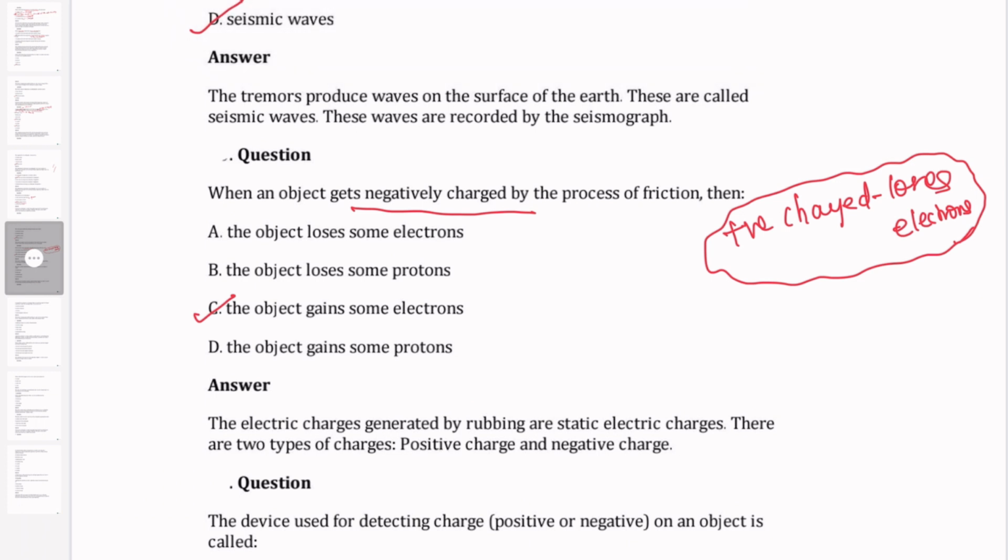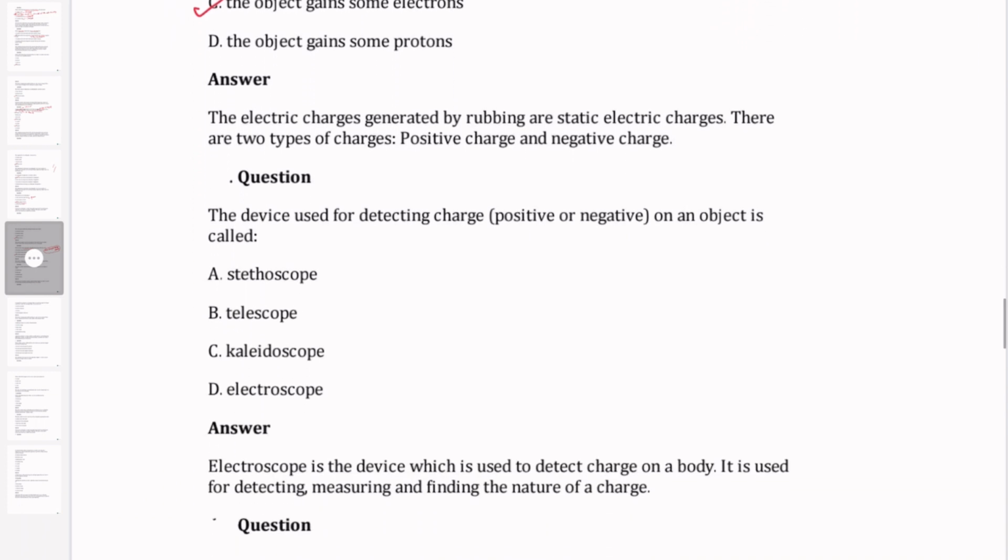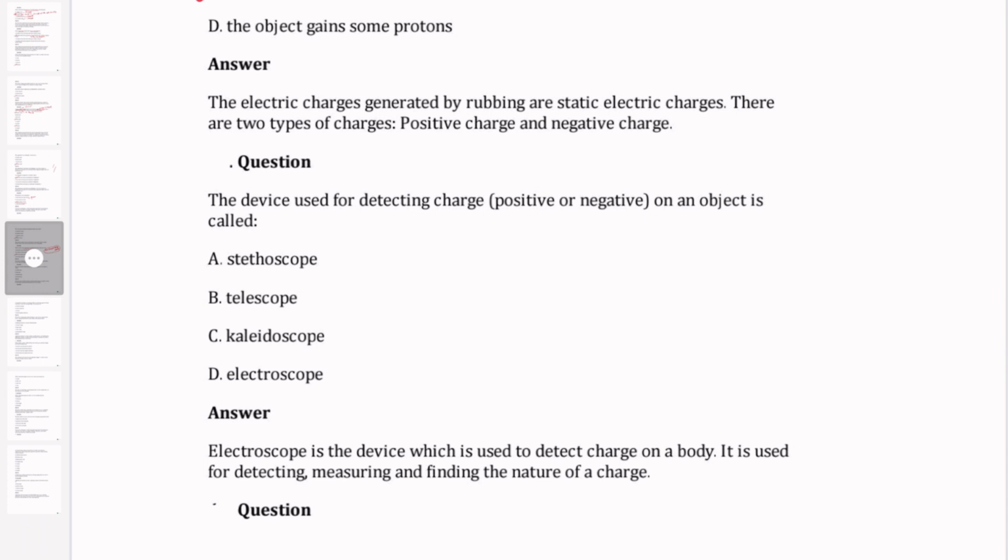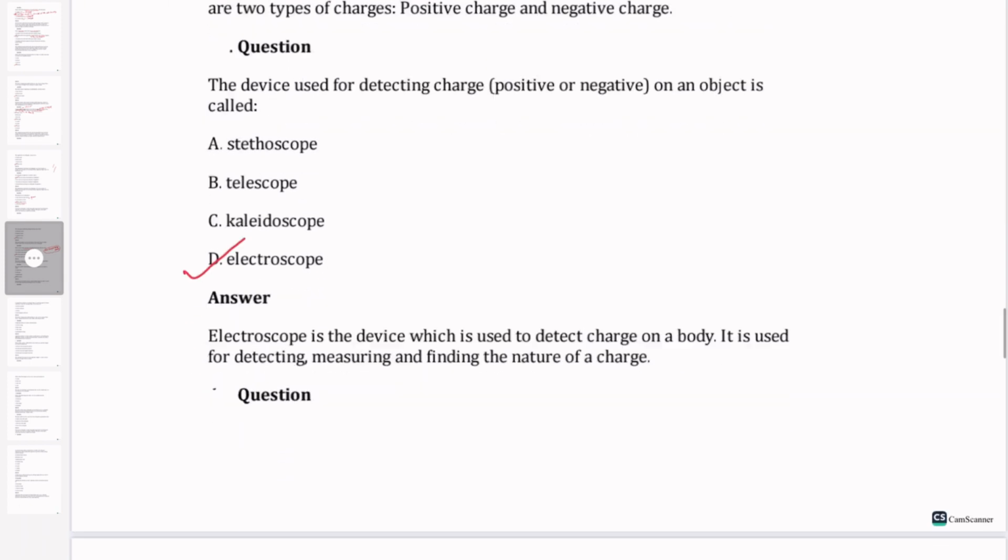Next question. The device used for detecting charge on an object is called the electroscope.